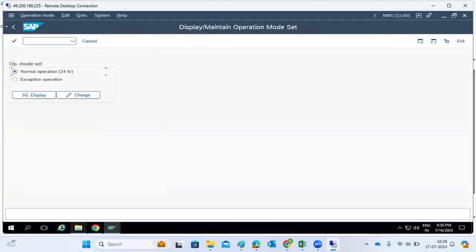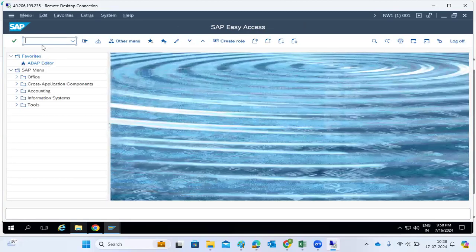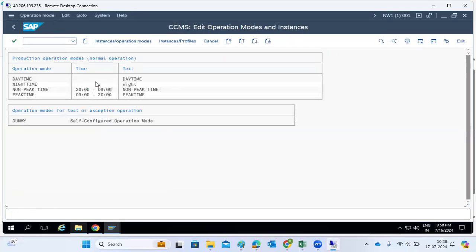Why? Because here I can create daytime and nighttime, but someone already created those here. So that's why I used a different naming convention. Daytime and nighttime were already used by someone, that's why I created peak time and non-peak time. Particularly, when we want to select the timing, we will mention peak time or non-peak time. Right.